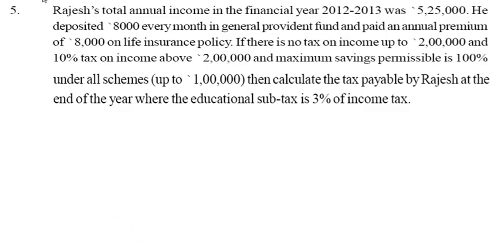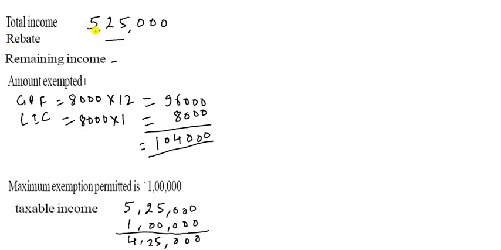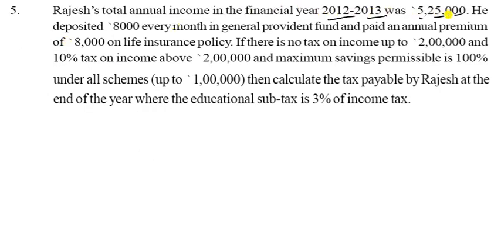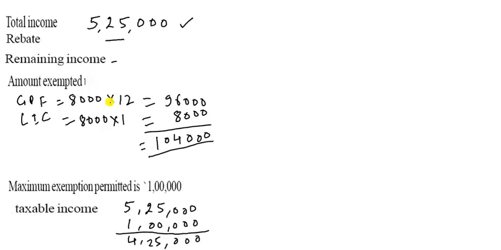Yes, question number 5. So Rajesh's total annual income in the financial year 2012 to 2013 is 5,25,000. So let us see. So total income is 5,25,000. So it is the correct here. Now come to the second one: he deposits 8,000 every month in GPF. So 8,000 multiplied by 12 per month. So it is the 96,000.